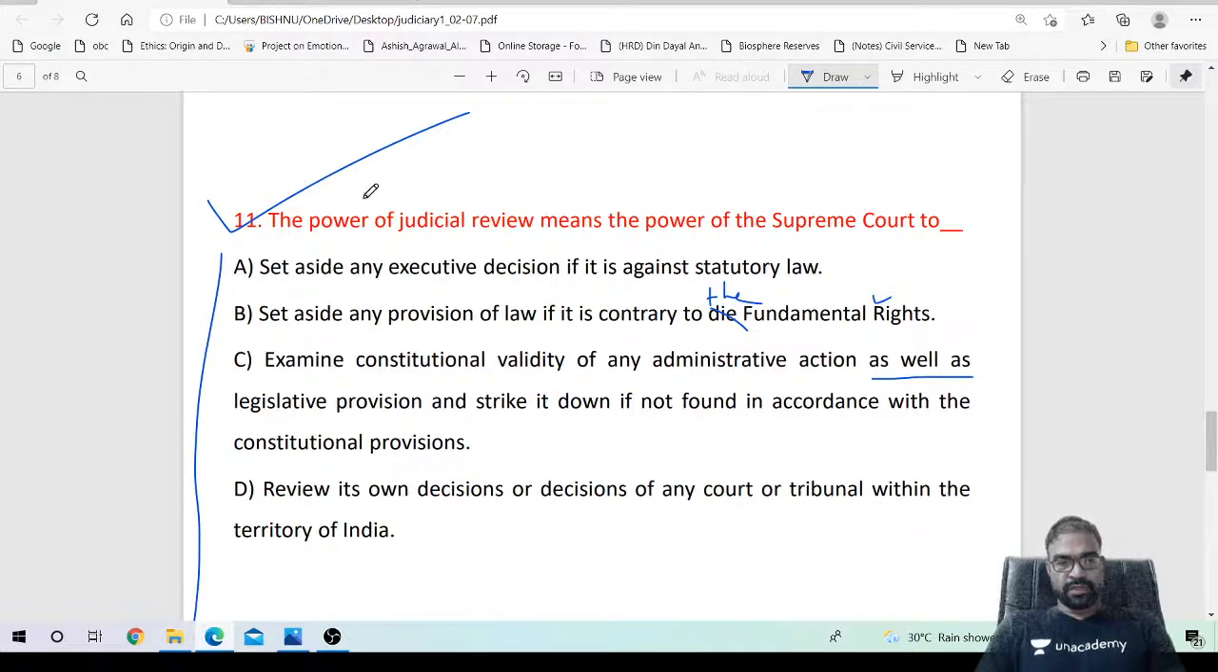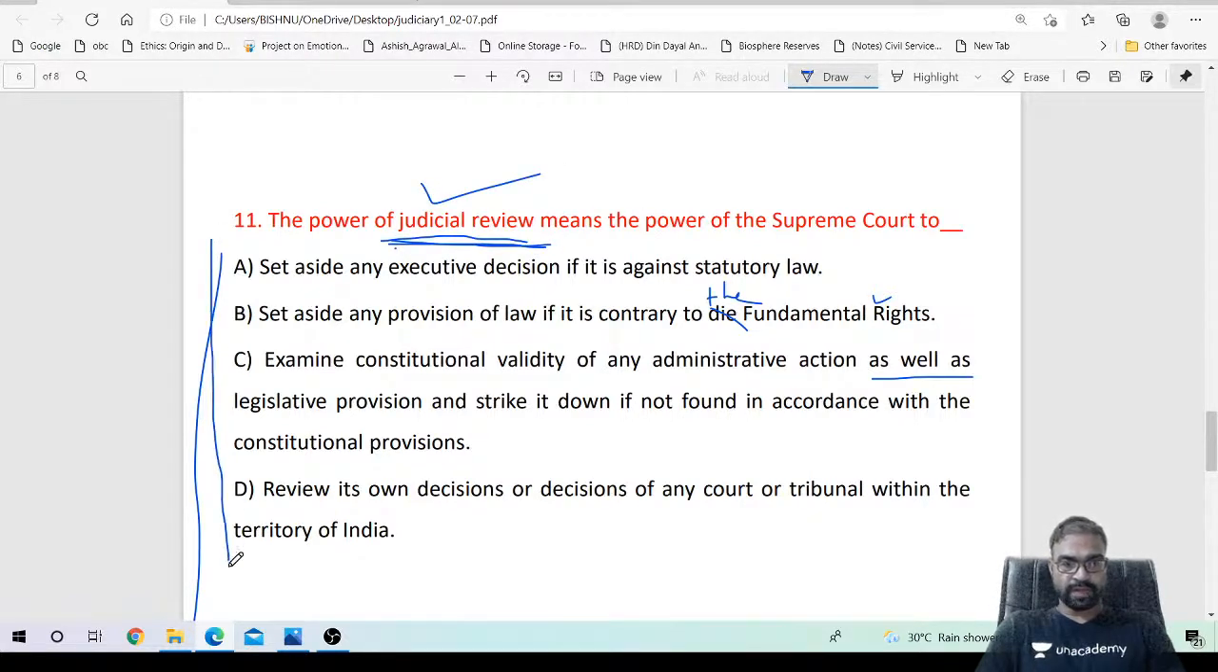Judicial is an organ of government. Judiciary is an organ of government: Supreme Court, High Court. India has an integrated form of judicial system. This judicial review is a cardinal feature of Indian judiciary. It is a cardinal feature of our constitution. It is a basic structure of our constitution. So judicial review means what? Try to answer, options A, B, C, D.